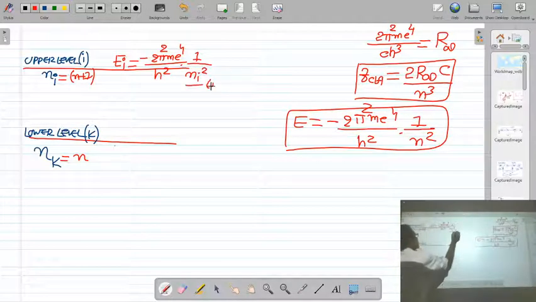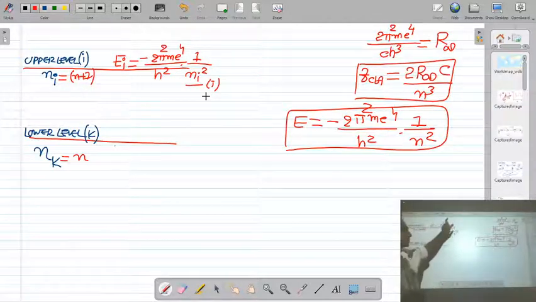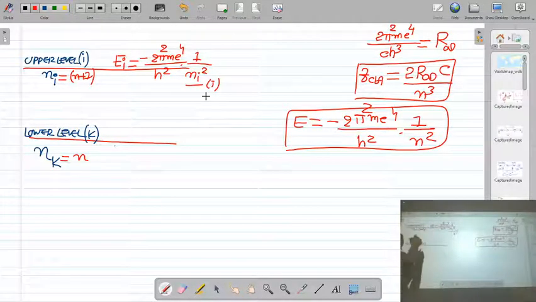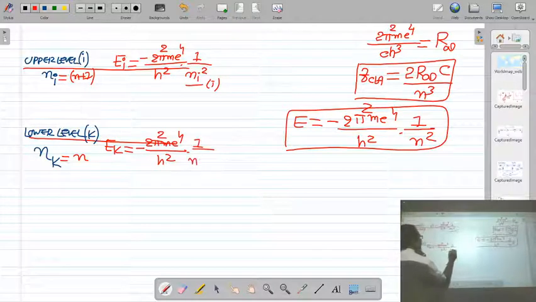And the energy of the electron in the lower energy level k is Ek is equal to minus 2 pi square m e raised to 4 upon h square, 1 upon Nk square.